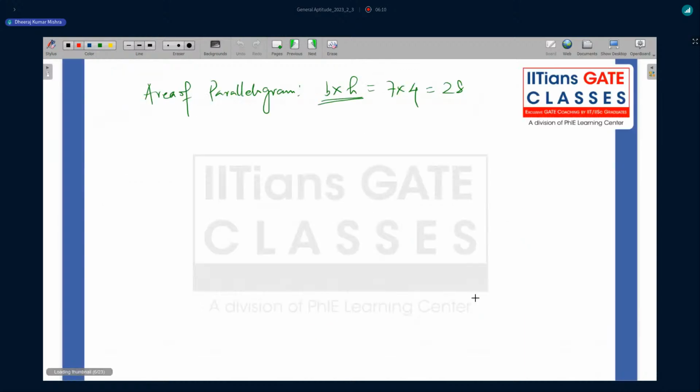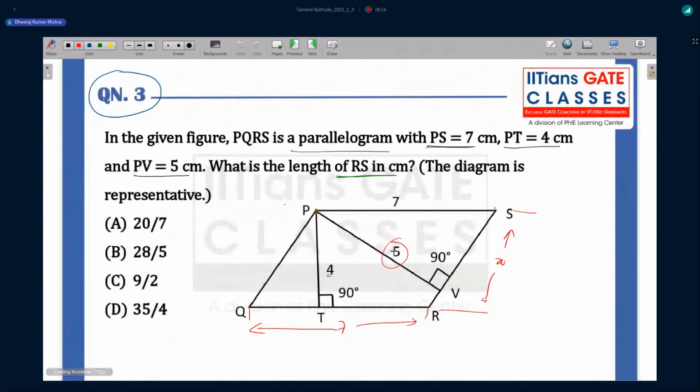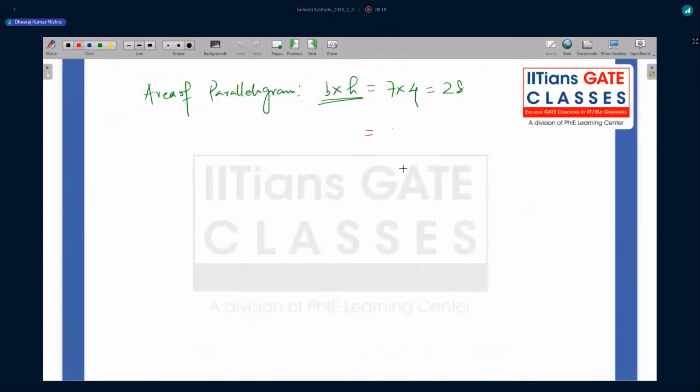So the area of the parallelogram should be the same. That is going to be what? You see here, the height is 5, and the base is X. So you can say this is going to be 5 into X, which is going to be 28, because the area is going to be the same. So X is going to be what? 28 by 5. This is the answer for this question, right?